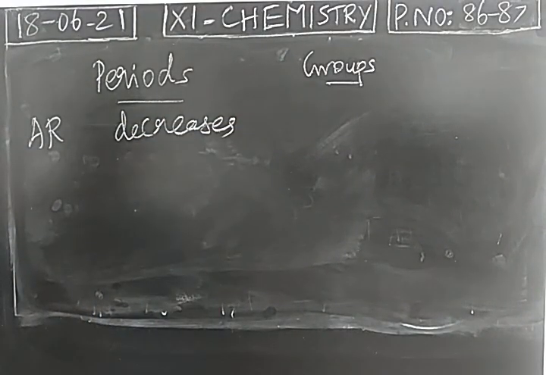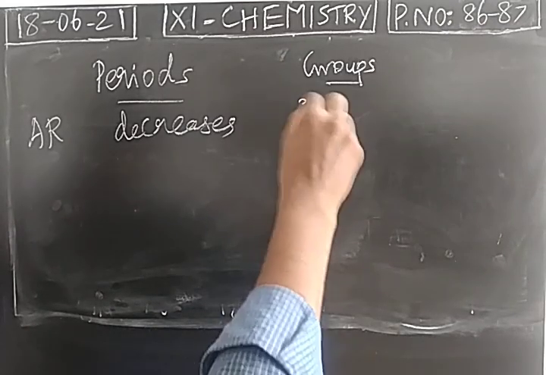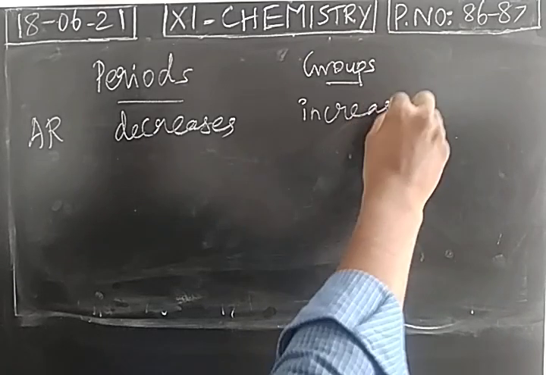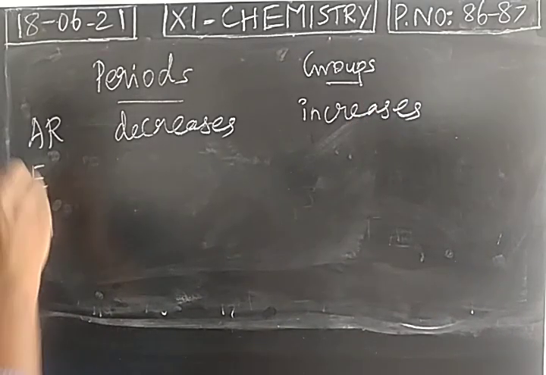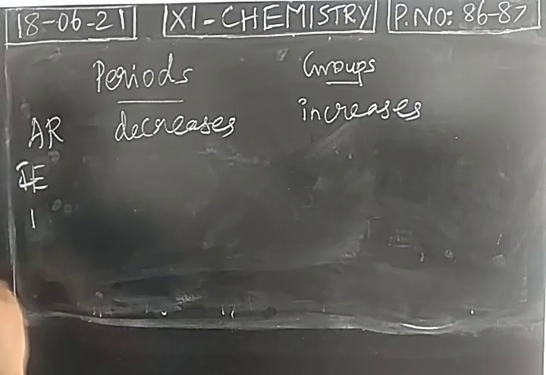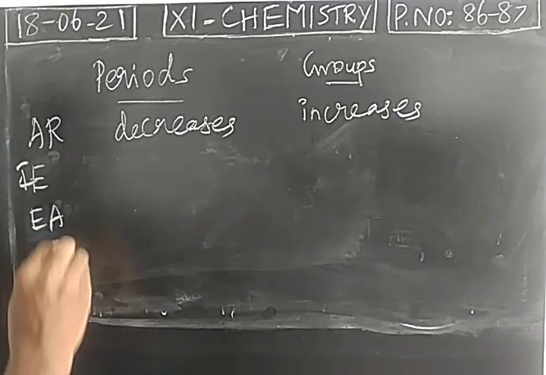It decreases from left to right in a period and increases from top to bottom in a group. Second periodic property, ionization energy. Third one is electron affinity, and fourth one is electronegativity.